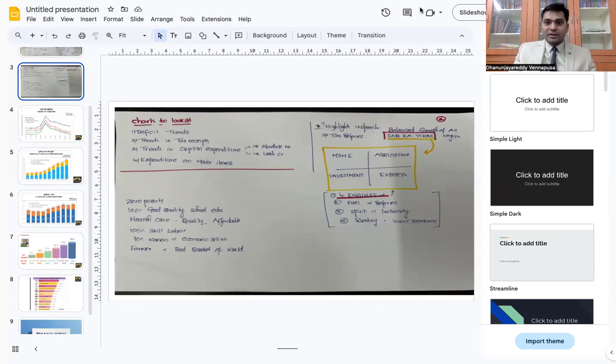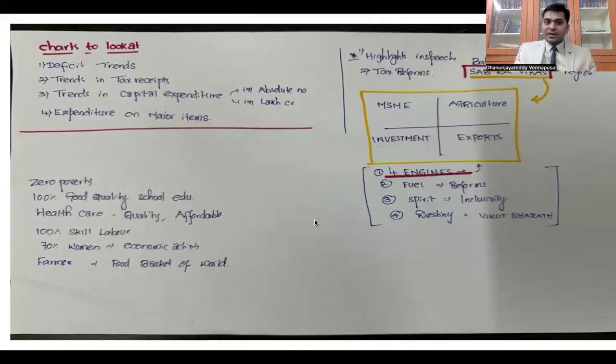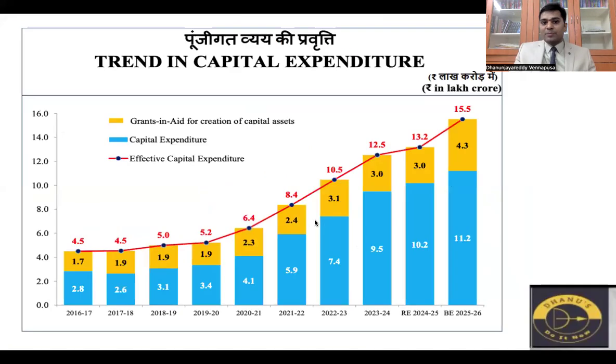The next thing that we have to look at is, so just remember direct taxes, trends in capital expenditure, how capital expenditure is there in terms of absolute numbers, in terms of lakh crores. Whatever it is in blue, that is capital expenditure of the government, whatever it is in yellow, that is grants given to the states for capital asset creation. If you add both, that is effective capital expenditure. So effective capital expenditure is equal to capital expenditure of government plus grants given by the central government to the states for capital asset creation.